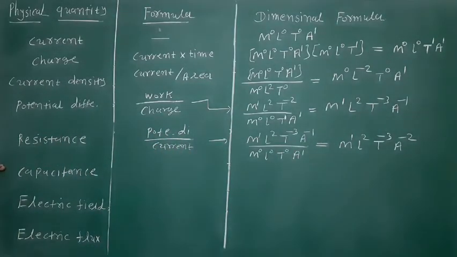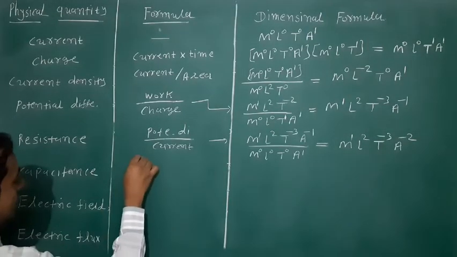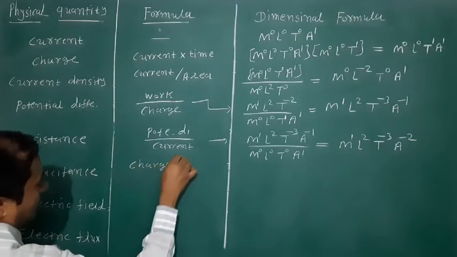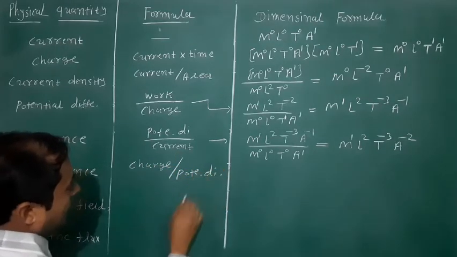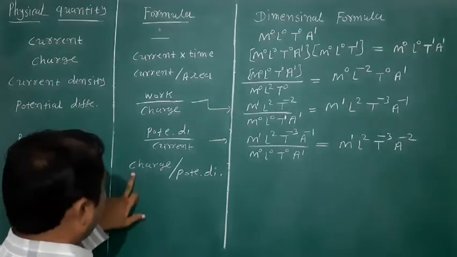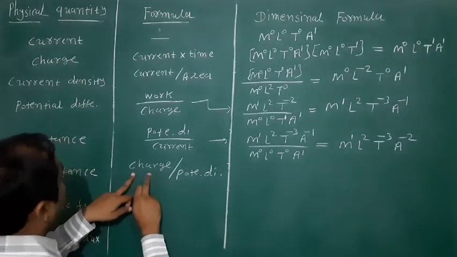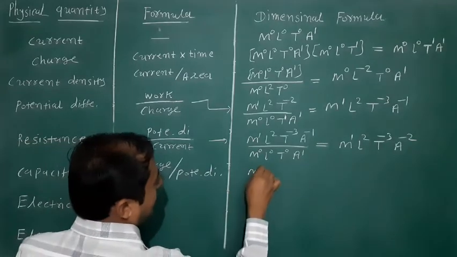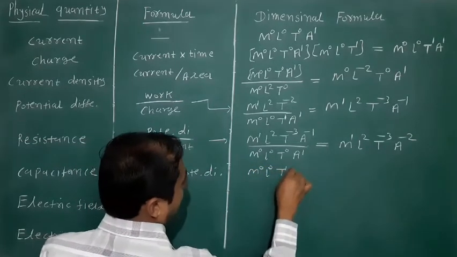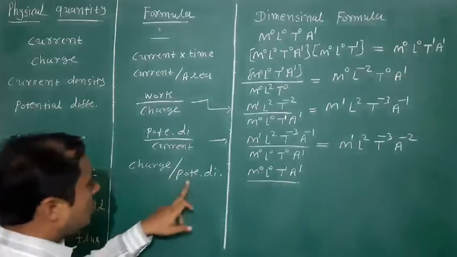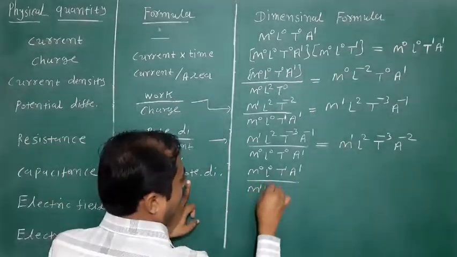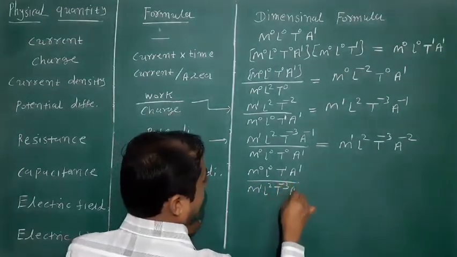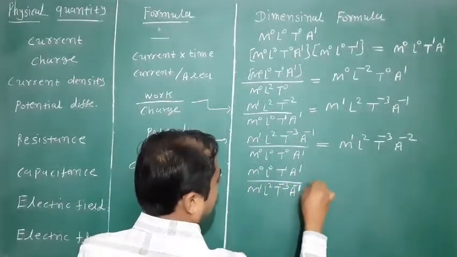Next physical quantity is capacitance, and its formula is charge upon potential difference. The dimension formula for the charge is M0, L0, T1 and A1, upon potential difference, here M1 L2 T minus 3 A raised to minus 1.